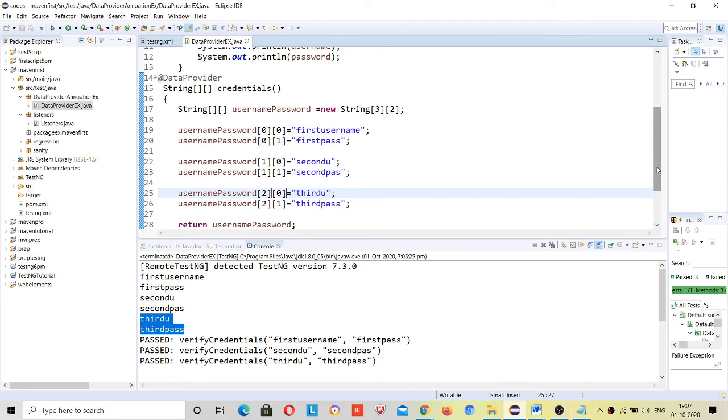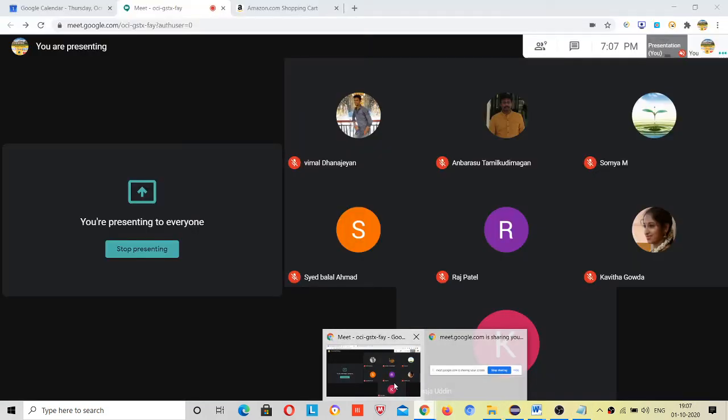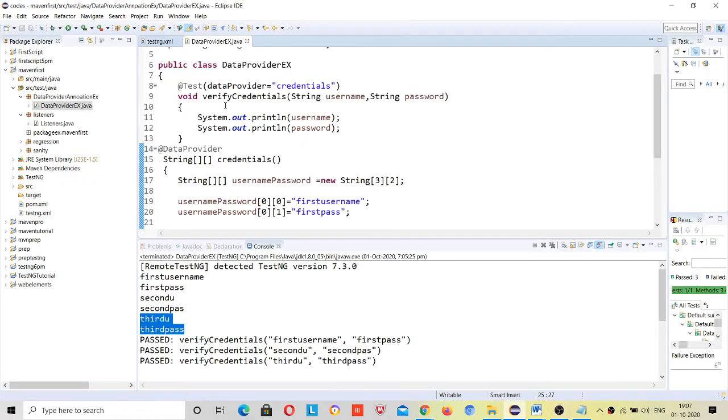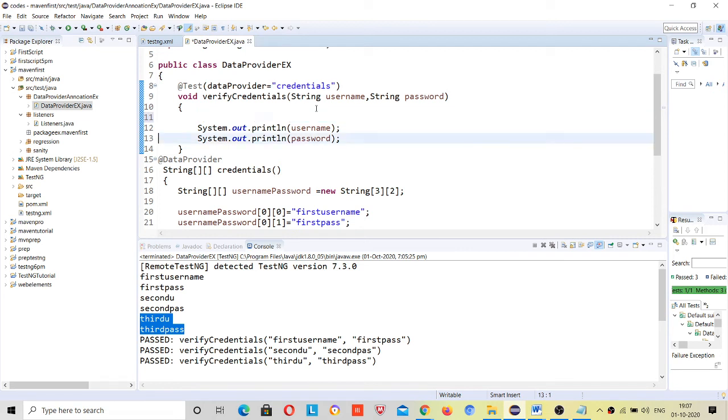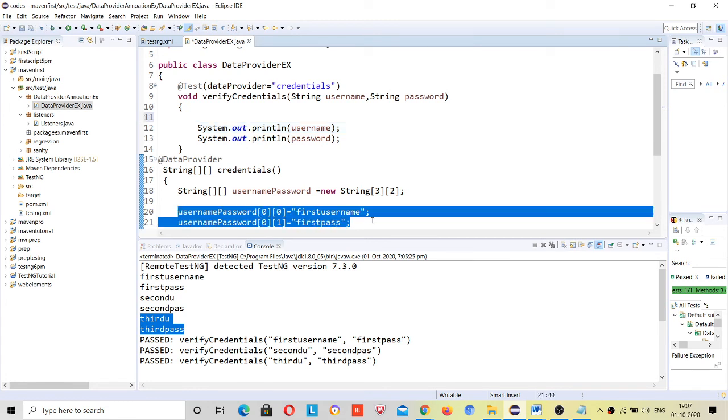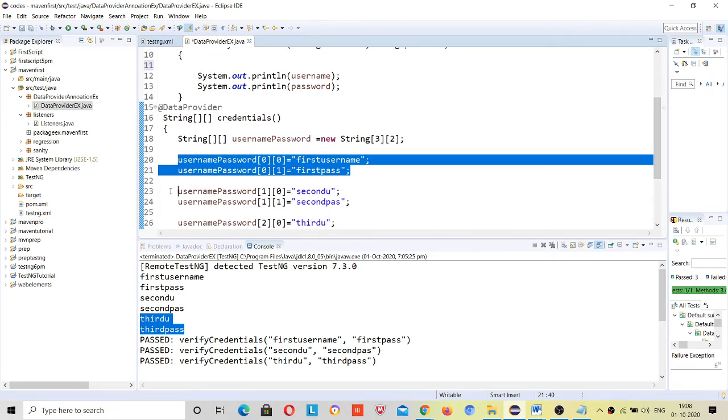Suppose we have to test 50 credentials for amazon.com, then here we will first launch the Amazon, right? And then we'll go to the login page, and then first time we'll be putting username and password there and hitting enter. If the credentials are correct, then it will be going to the dashboard, right? So we will get something from the dashboard, and if we are getting that, this means my test case passed, right? Second time when it will collect the second data set, right?